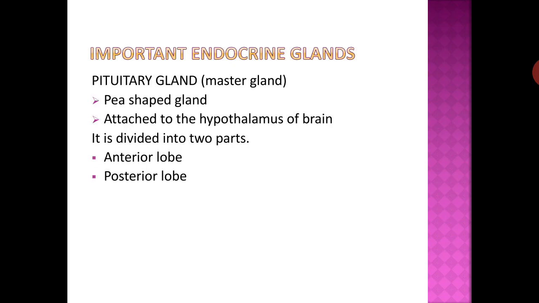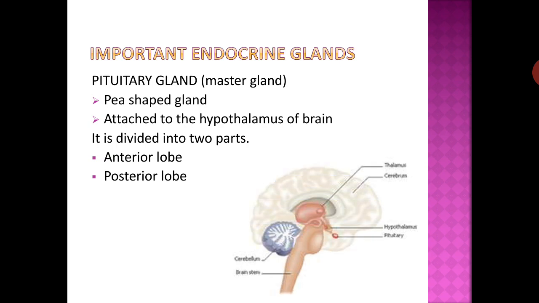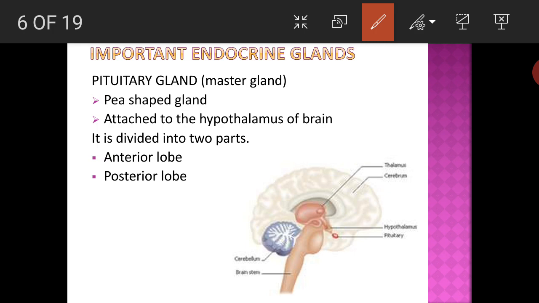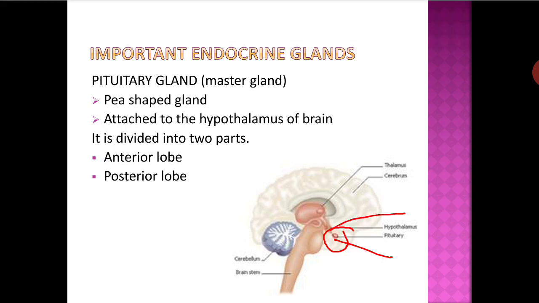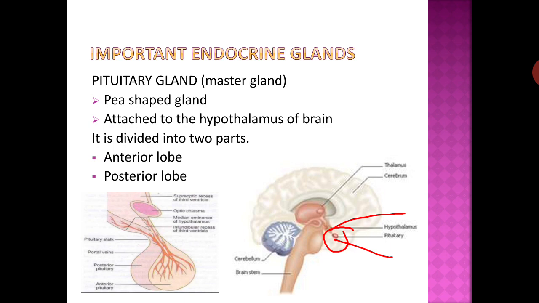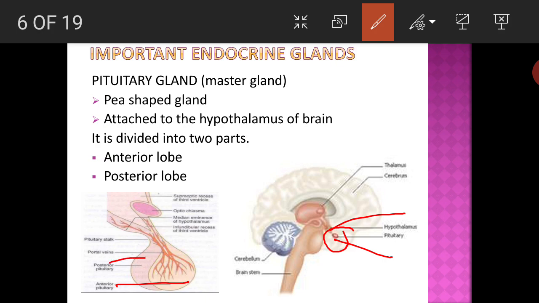Pituitary gland: it is also called the master gland. It is a pea-shaped gland attached to the hypothalamus of the brain. It is divided into two parts: anterior lobe and posterior lobe. You can see this is the pituitary gland and this is the hypothalamus. This is the anterior lobe and this is the posterior lobe.